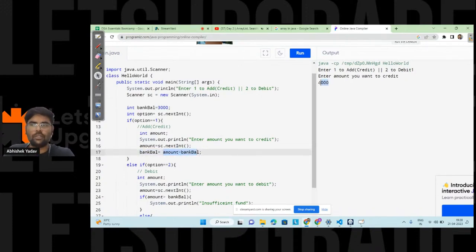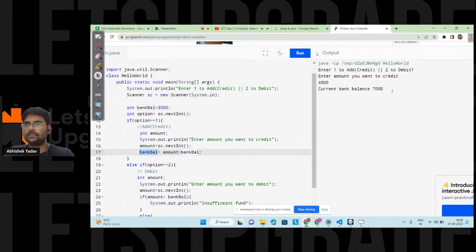So we will go to line number 17, and at line number 17, amount plus bank balance. The amount is 4,000 rupees. The initial amount, that is the bank balance, is 3,000 rupees. So we will get 7,000 rupees, and that 7,000 rupees will be stored inside the bank balance container, right? So let's enter this part, and here you can see we are getting the correct answer, that is current bank balance is 7,000 rupees, right everyone? Is it clear? Yes or no? Please write in the chat.